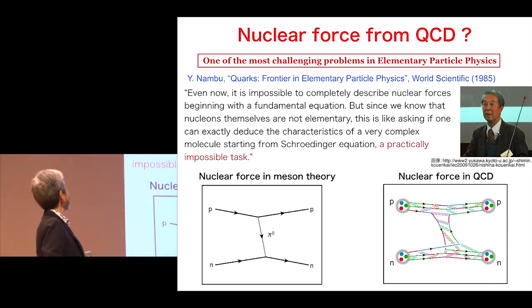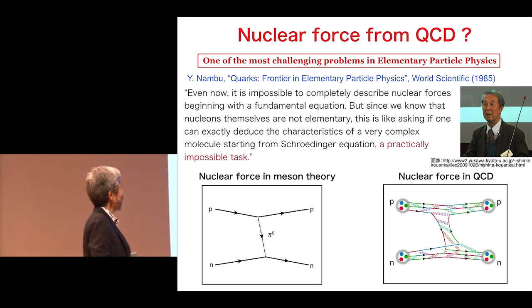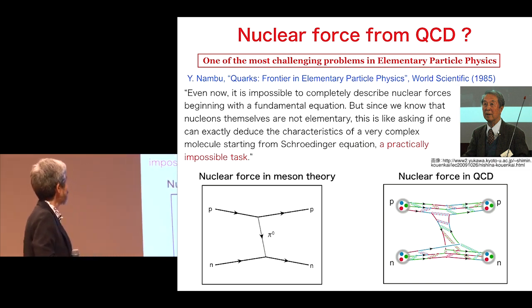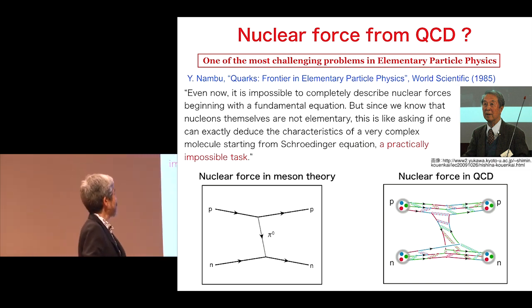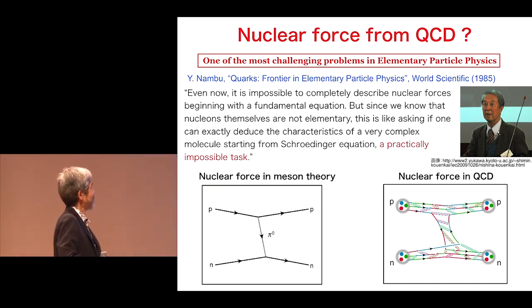Since we know that nucleons themselves are not elementary, this is like asking if one can exactly deduce the characteristics of very complicated molecules starting from the Schrödinger equation, a practically impossible task.